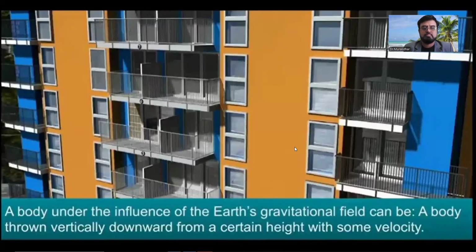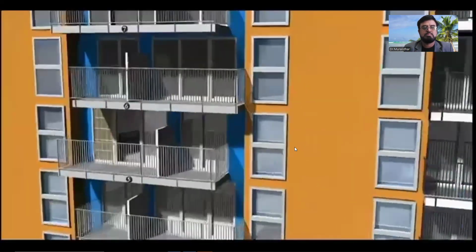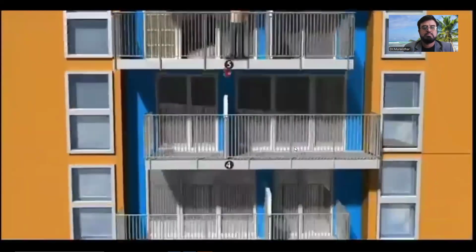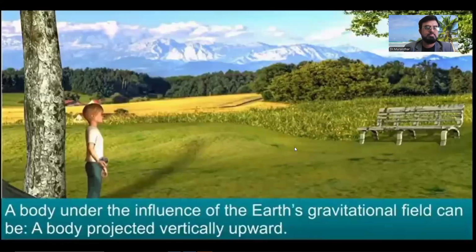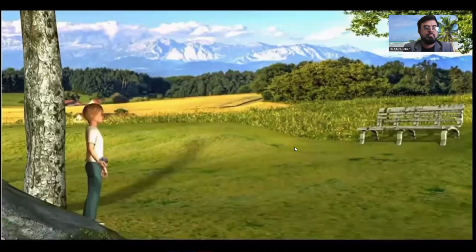A body thrown vertically downward from a certain height with some velocity, such as a ball thrown down by a boy from the 5th floor of a building, or a body projected vertically upward, for example, a stone thrown vertically upwards.